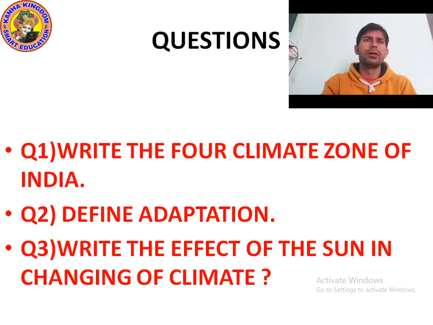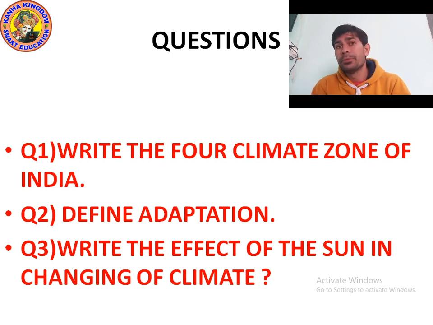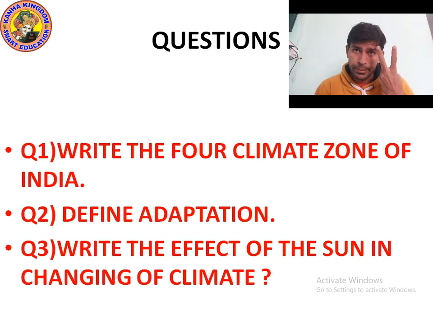The four climate zones of India are: number one, alpine zone; number two, subtropical zone; number three, tropical zone; and number four, arid zone. Alpine zone is the zone where there is snow throughout the year and there are no trees.